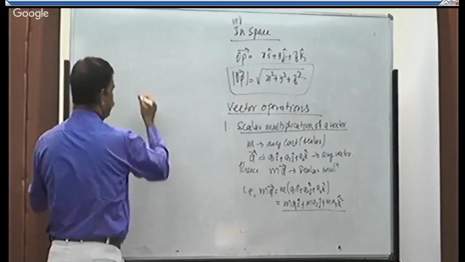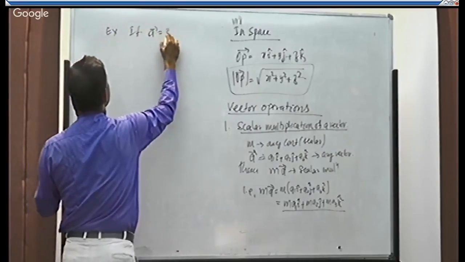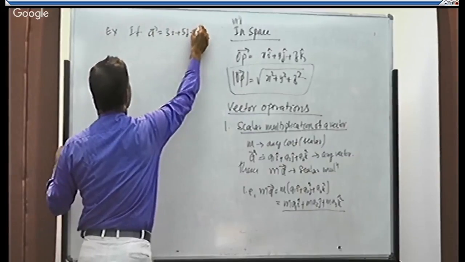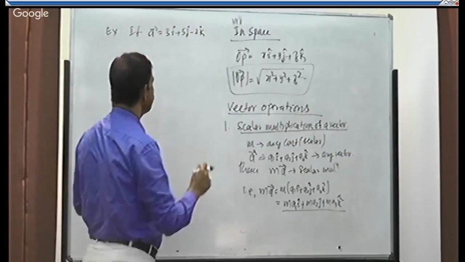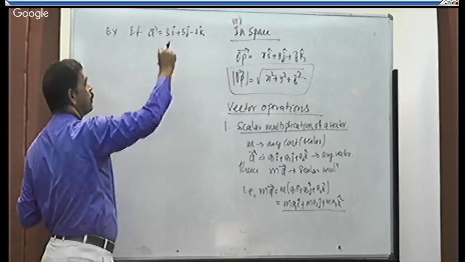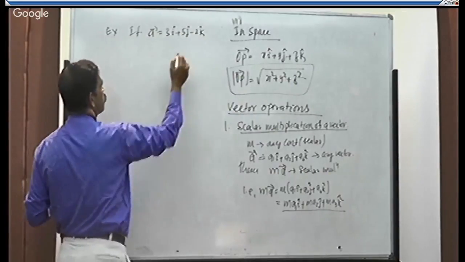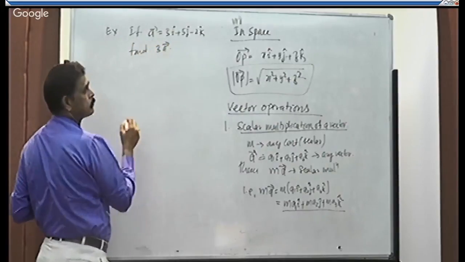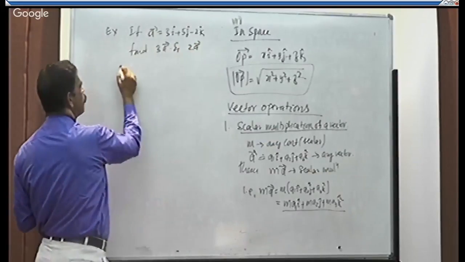Take a practical example. If a is equal to 3i plus 5j minus 2k. Sometimes I don't write the cap, so it is always understood that it is a unit vector. i, j, k, whether they have a cap or not, will be considered as unit vectors. If they ask to find 3a and 2a, see what is 3a?